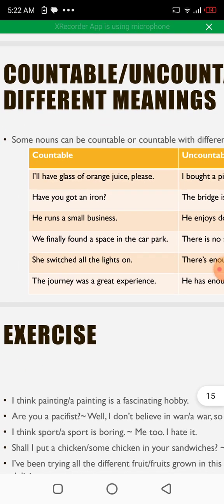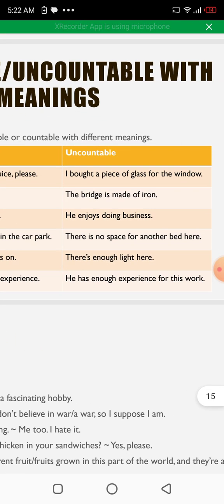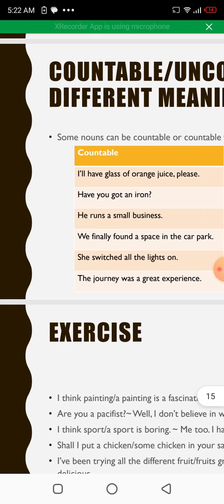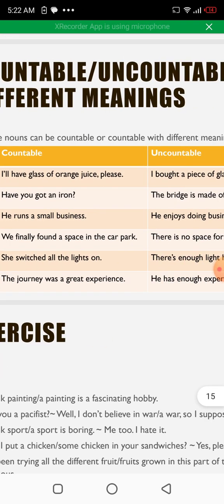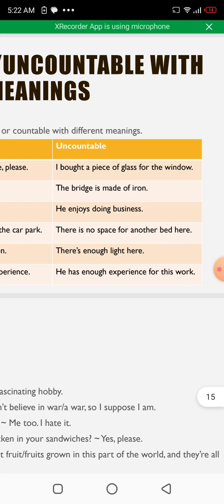We finally found a space in the car park. There is no space for another bed here. Here, space means a particular place, as in we finally found a space in the car park. But there is no space for another bed here.